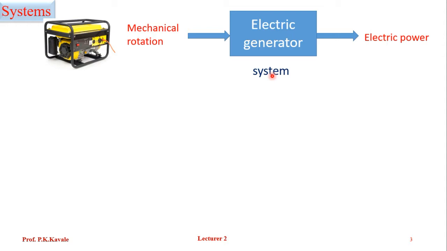So we can say the electric generator is a system. A system always has input energy and always gives output energy in a different form. Input is in mechanical form and output is in electrical form.